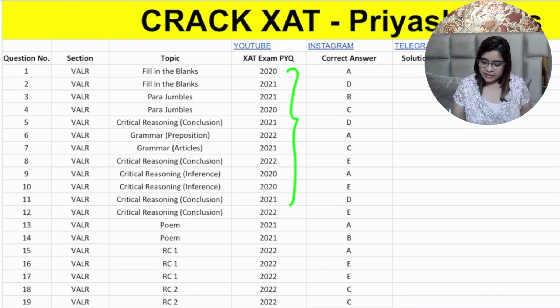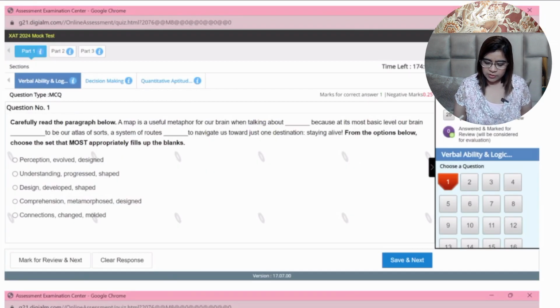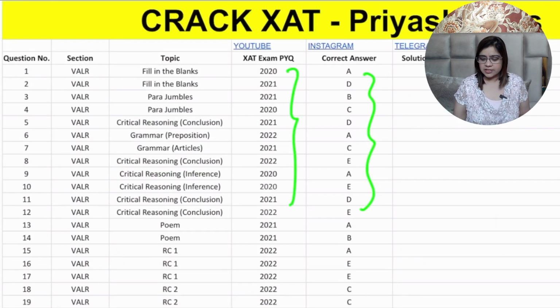Look at this. I have marked the correct answers for you, so you can go back to this file, try it on your own, and then come back to this Excel sheet and mark your answers. And as I have mentioned already, if you want the solution, you have to comment and let me know. I will be adding the links over here and sharing it with you regularly.